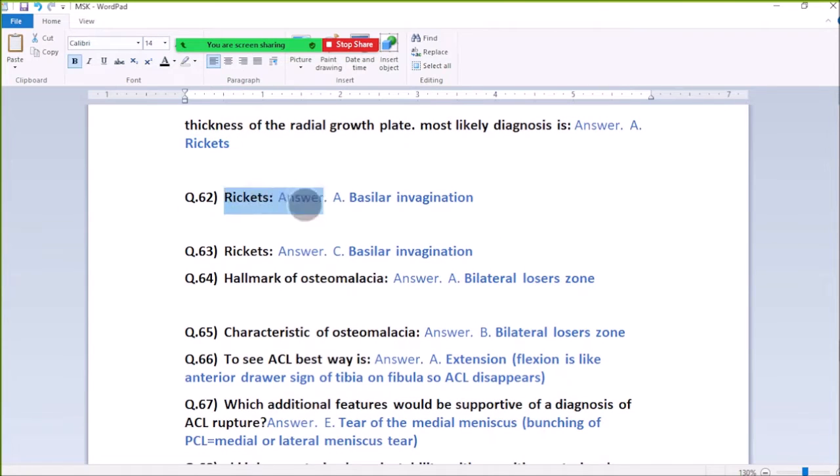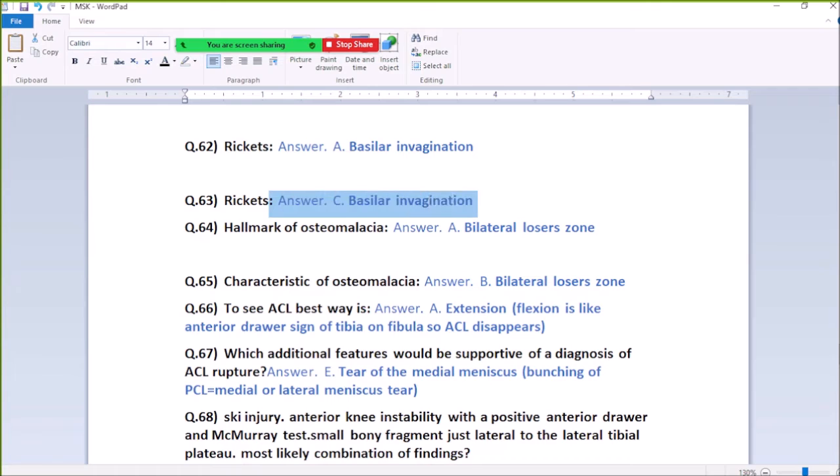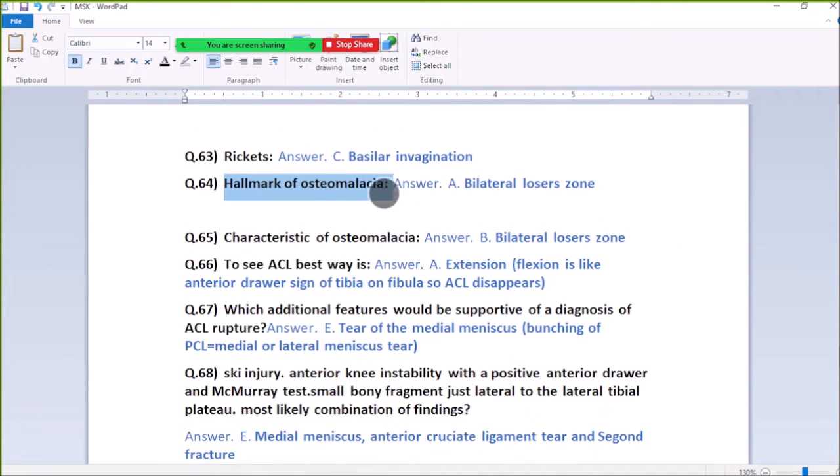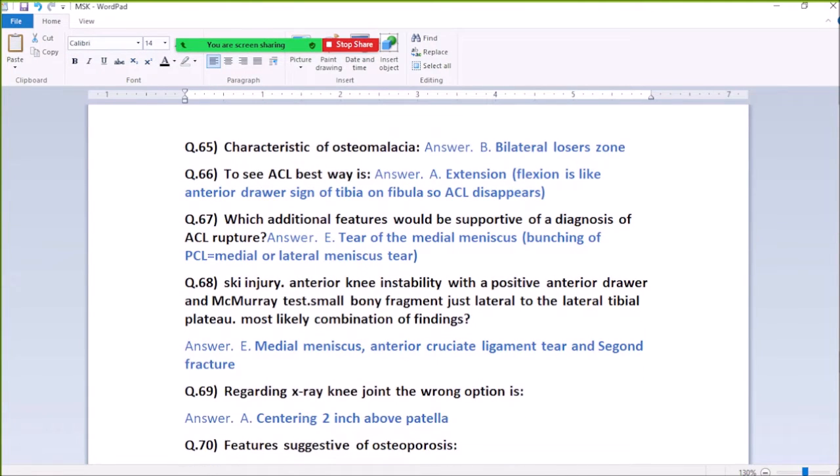62. Rickets shows basilar invagination. 63. 64. Hallmark of osteomalacia: bilateral Looser zones. 65. Characteristic of osteomalacia: bilateral Looser zones.